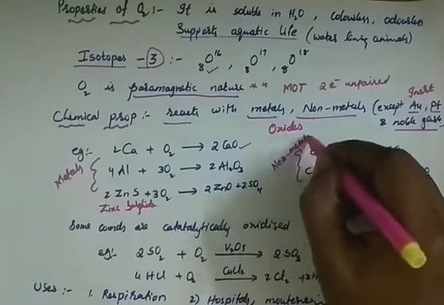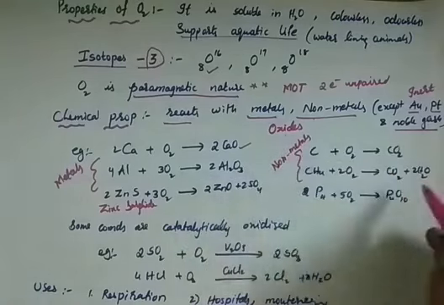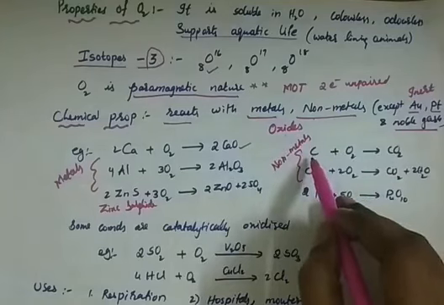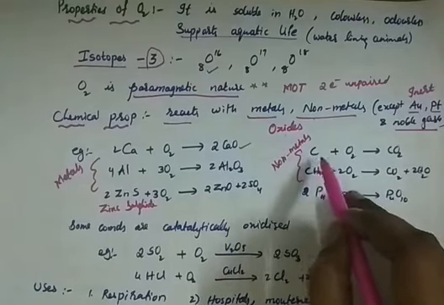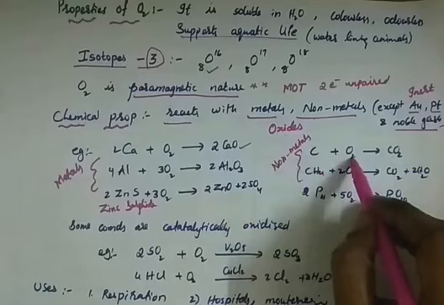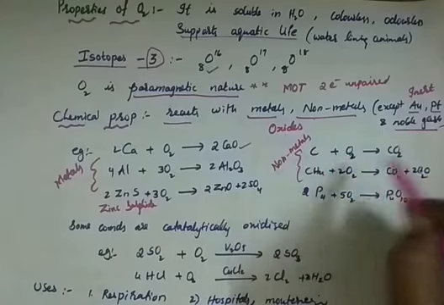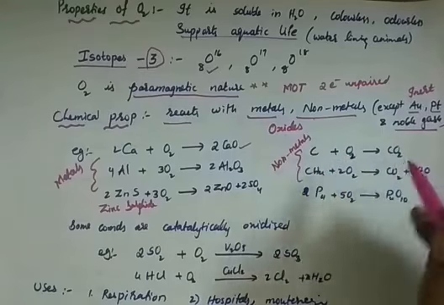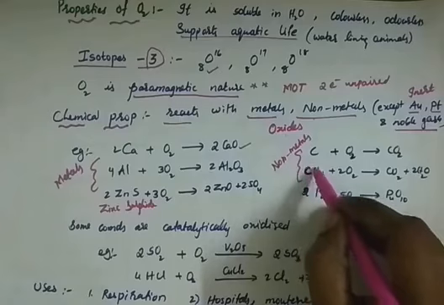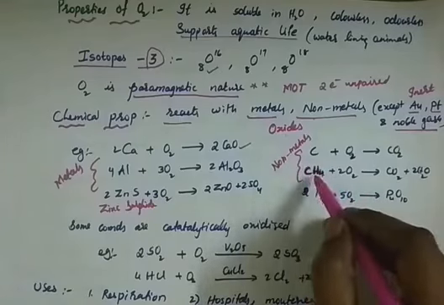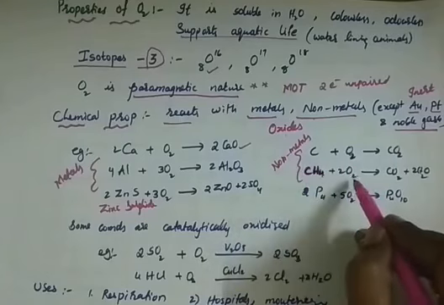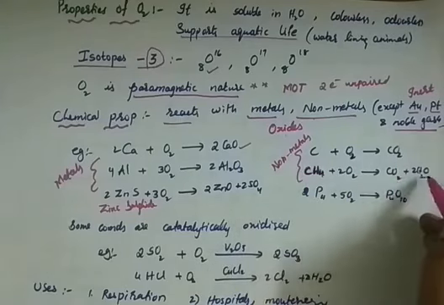Where are the non-metals? Mostly present in your P block, right? So carbon is the 4th group element, or 14th group of the periodic table. When it reacts with oxygen, it will form carbon dioxide, CO2. Then methane, which we have studied in the hydrocarbons chapter. Methane oxidizes to form carbon dioxide, and this is actually a combustion reaction.